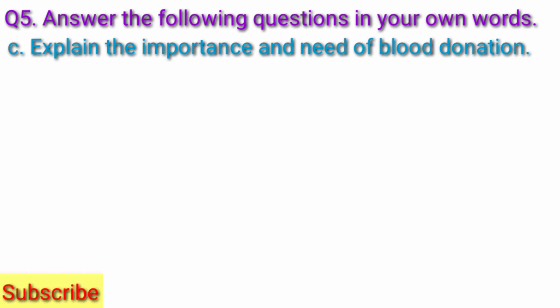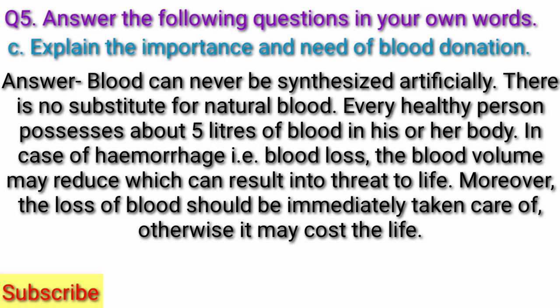Question C. Explain the importance and need of blood donation. Answer. Blood can never be synthesized artificially. There is no substitute for natural blood. Every healthy person possesses about 5 liters of blood in his or her body. In case of hemorrhage, that is blood loss, the blood volume may reduce, which can result into threat to life. Moreover, the loss of blood should be immediately taken care of, otherwise it may cost the life.